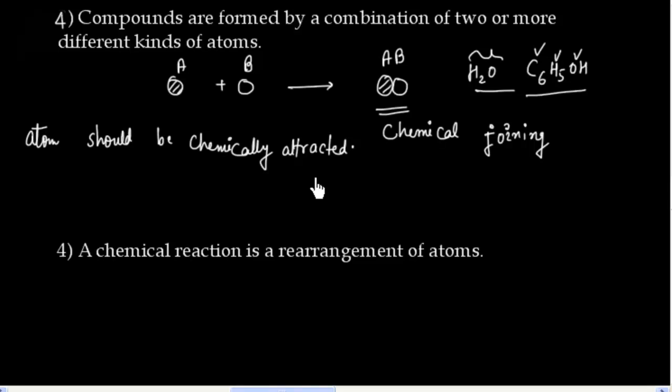Now this last postulate says a chemical reaction is a rearrangement of atoms. So whenever you have a chemical reaction, let us say you have C6H12O6. If I do combustion, this gives you CO2 plus H2O.